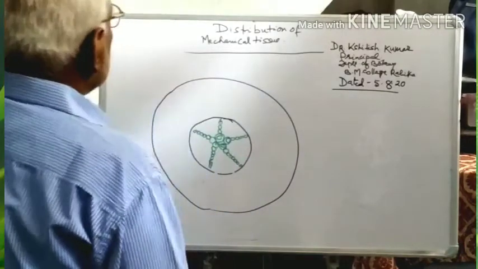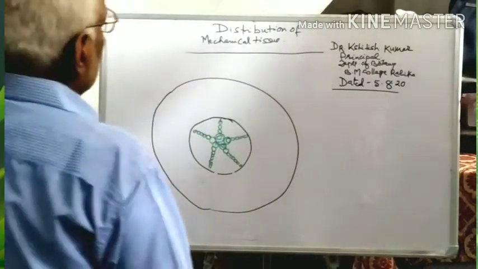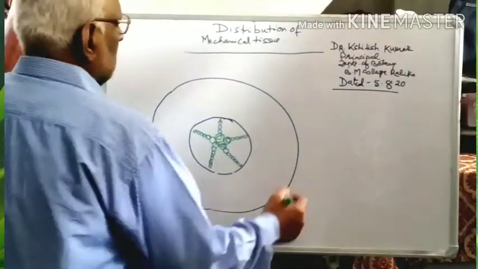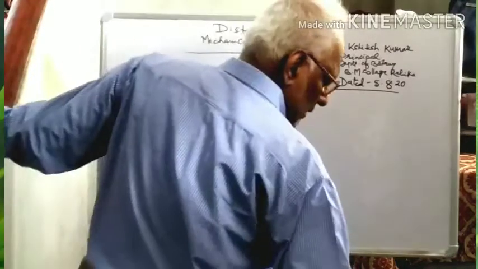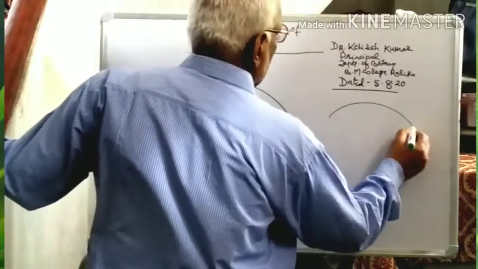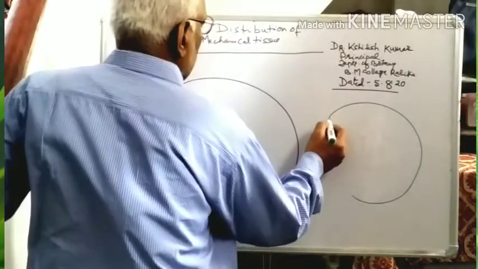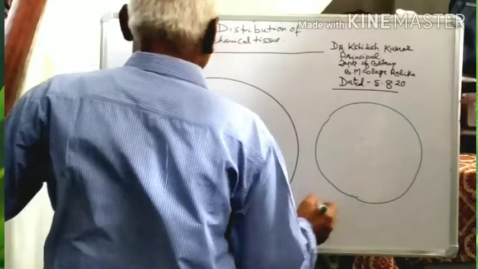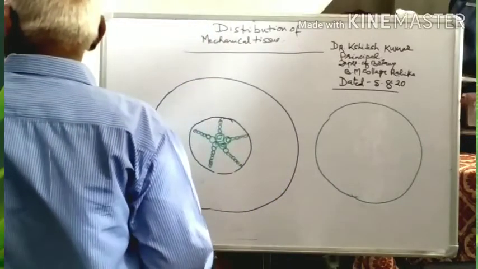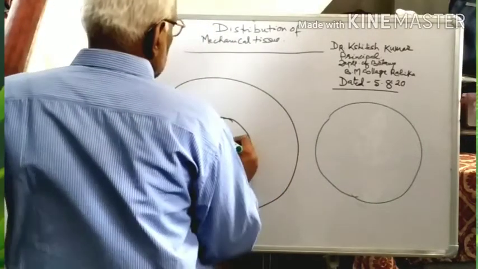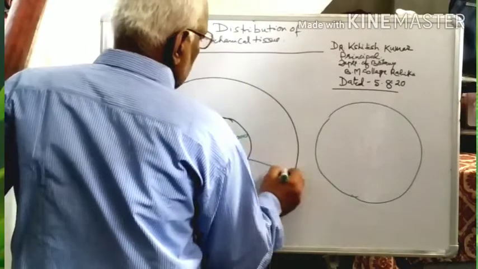So, the central cylinder is found, and in other cases like the Juncus here, that is the central cylinder,